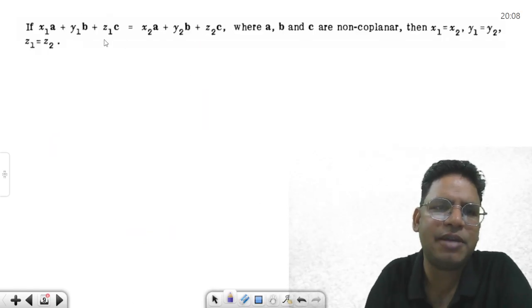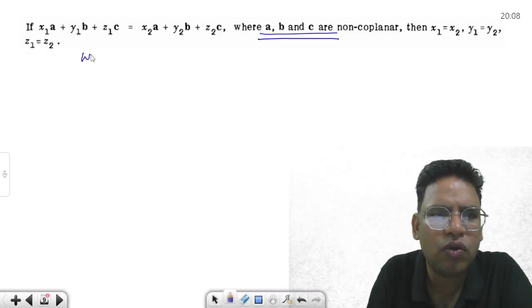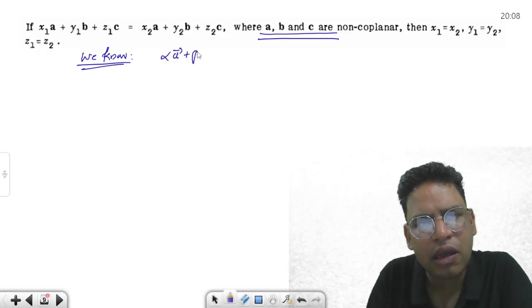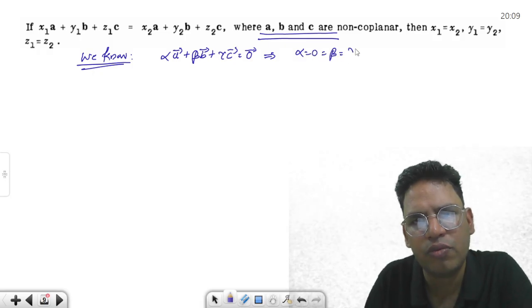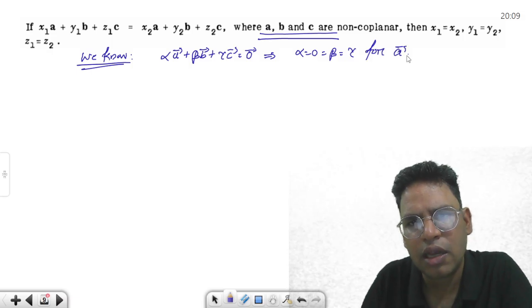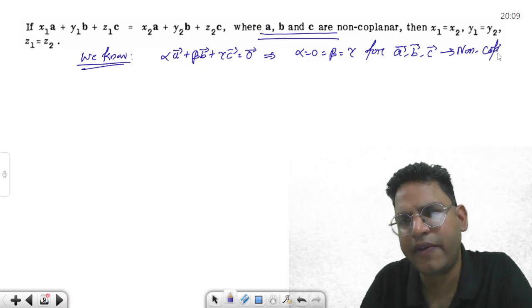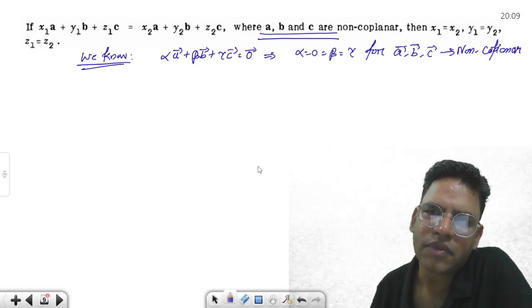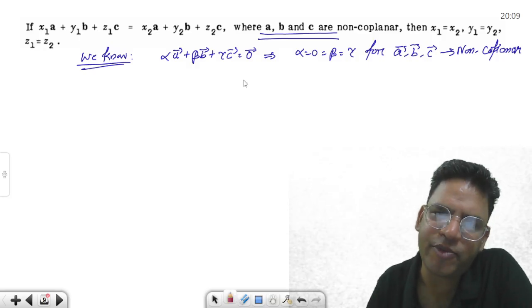Okay, x1a plus y1b plus z1c barabar, where a, b, c are non-coplanar vectors. So this is very simple. Now we know what we know. We know alpha a plus beta b plus gamma c equal to 0 implies that alpha equals 0, beta equals 0, gamma equals 0 for a, b, c non-coplanar vectors. If 3 vectors are non-coplanar, if they do not share any plane, then these are going to be 0. This is going to be very, very important in our analysis.